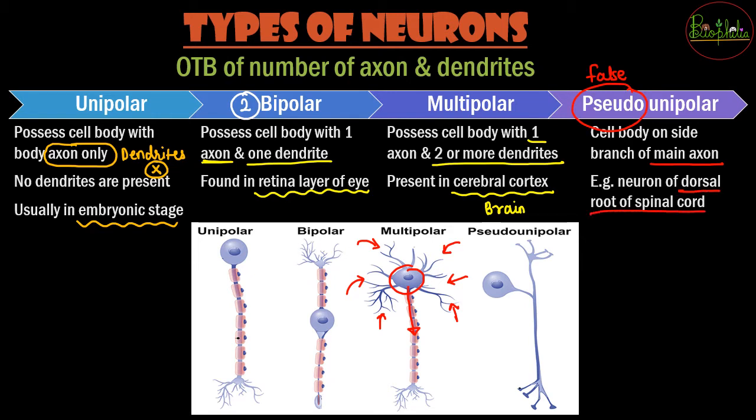So what are these dorsal roots of spinal cord? You will understand in a few minutes of this video. So that will be helping you to understand about what are pseudo-unipolar neurons. So difference of the structures, how do they look, is represented here by the diagram. You can very well go through the understanding between how many dendrites, how many axons, everything is going to be represented by this little diagram.